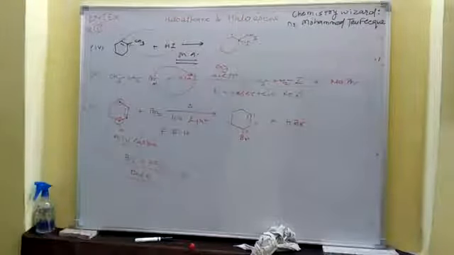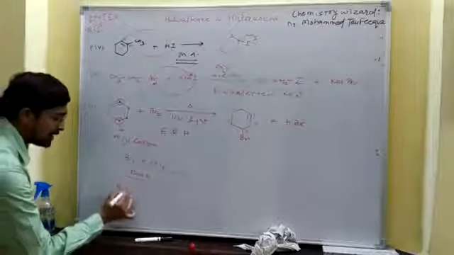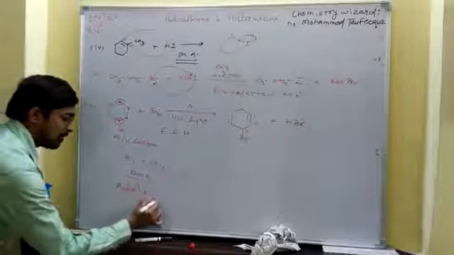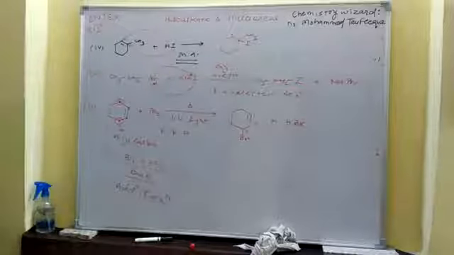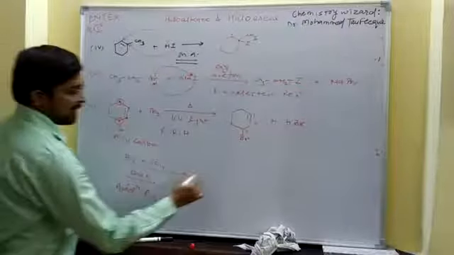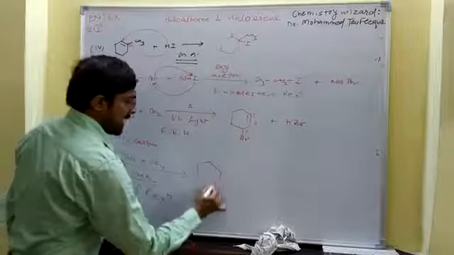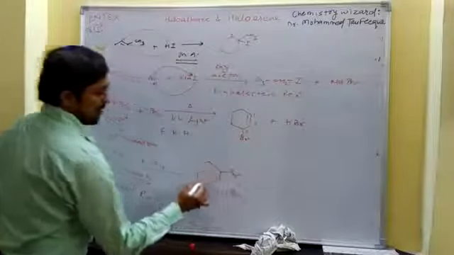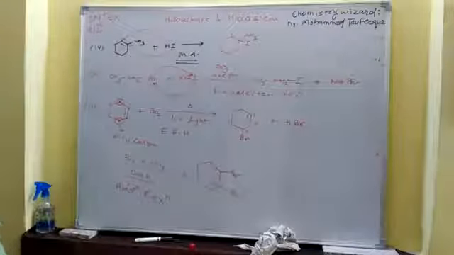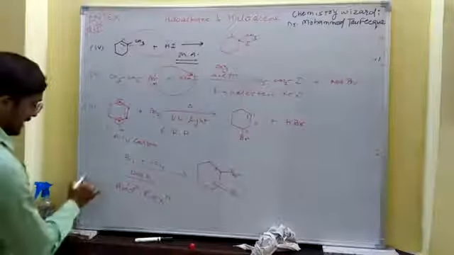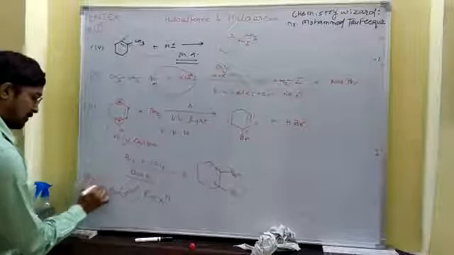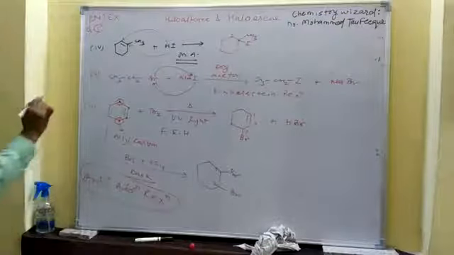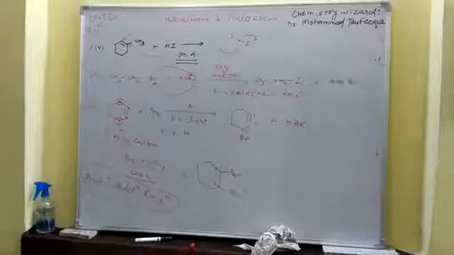There is no sunlight, so there is no free radical halogenation. Now it is an example of an addition reaction, and this Br2 adds to the double bond, so that we have 1,2-dibromocyclohexane. And what is the important thing? It is an anti-addition reaction.